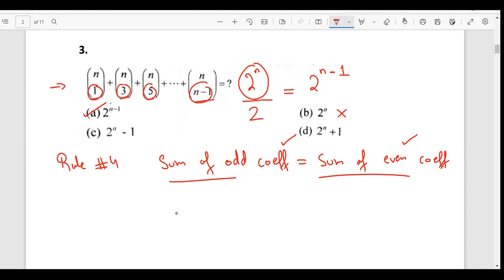So when I divide it by 2, I know when bases are the same and they are divided, the powers can be subtracted. I can take this 1 to the numerator and it would become minus 1. So this is going to be 2 power n minus 1.